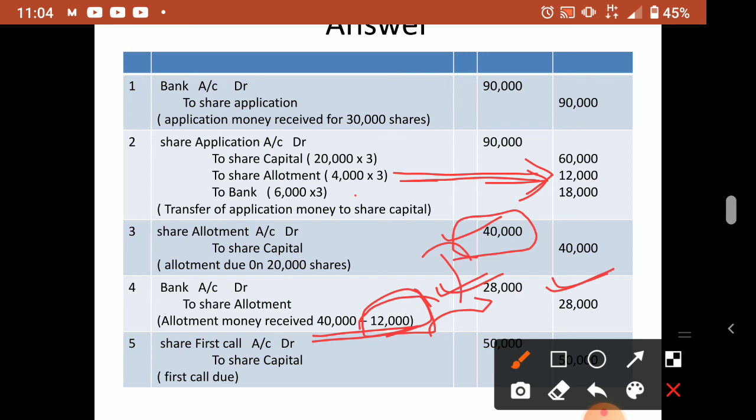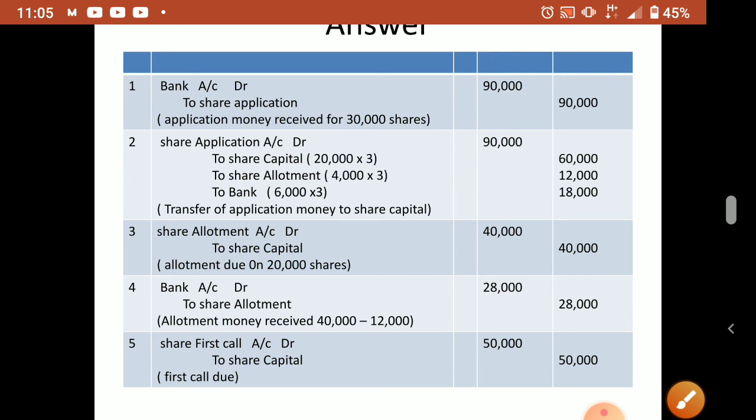Okay, so that is over. Now it is very clear. So the full 12,000 we utilized in allotment and the remaining money we received also. Suppose this excess amount is 40,000, then nothing will come here, because 40,000 we already received for allotment. Actually we need 40,000 also. So bank account to share allotment will be nil, because the excess money of 40,000 is already there. Understood? So whatever balance is required, that only we will receive.